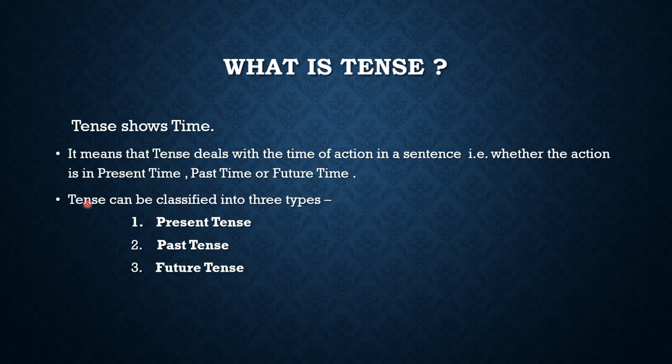So now, children, tense can be classified into three types: present tense, past tense, future tense. Now, what is present tense? The action which is happening in the present time. Okay, that is present tense. Past tense, the action which had already happened in the past time. And future tense, the action is going to happen in the future time. Future time means after some time the action will happen.